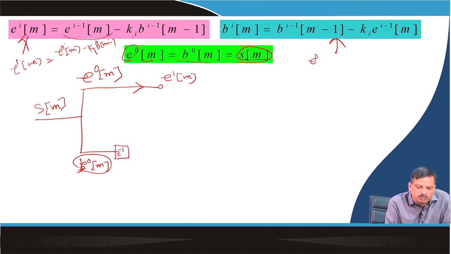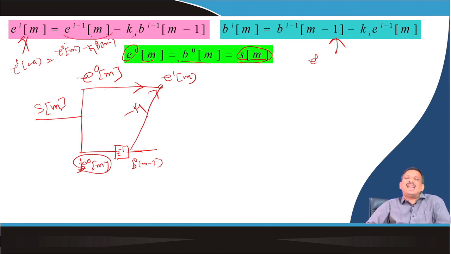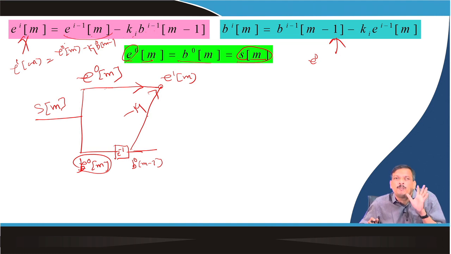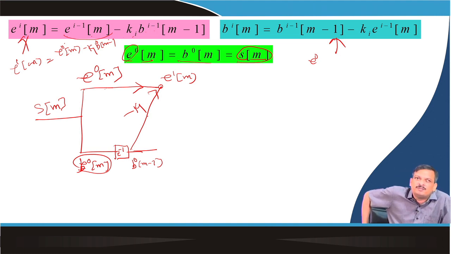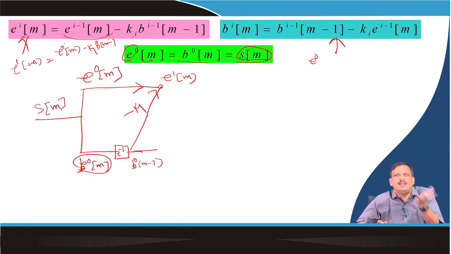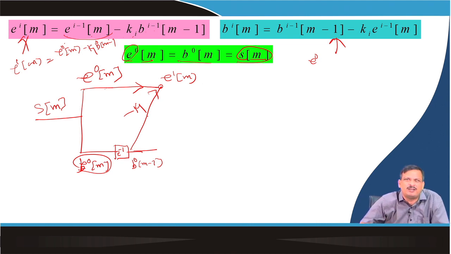I put a z to the power minus 1 delay. So, this is nothing but B0(m minus 1). So, this will be added up with this one with a minus K1 coefficient. What is K? K is nothing but a partial reflection coefficient or PARCOR, partial correlation coefficient. If it is on the tube model, it is called partial reflection coefficient. So, it is also called PARCOR, partial correlation coefficient.